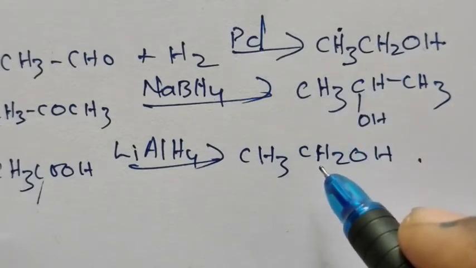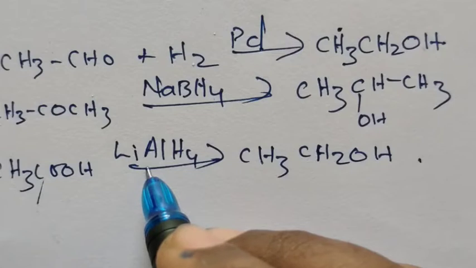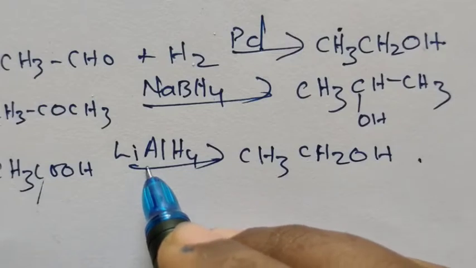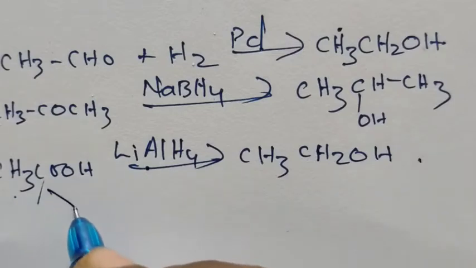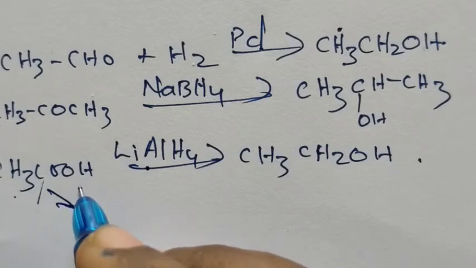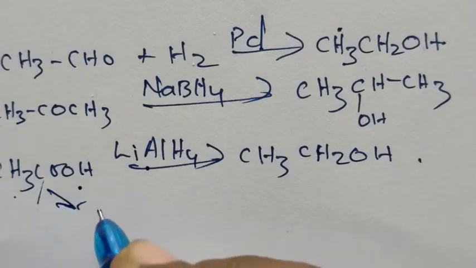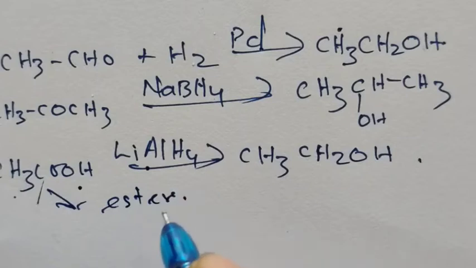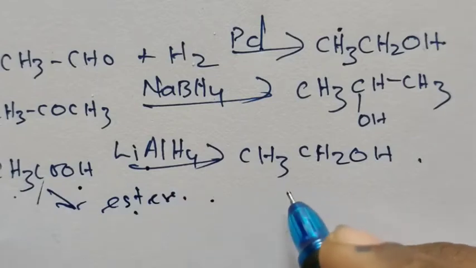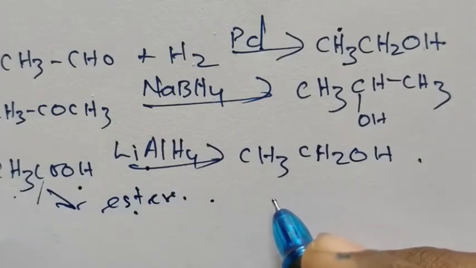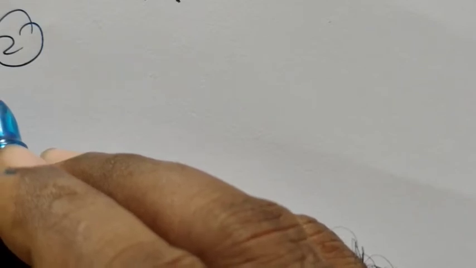One more point we studied is that lithium aluminum hydride is highly expensive. Therefore, usually carboxylic acids are treated with an alcohol and converted into the corresponding ester. This ester on reduction gives alcohol. Second method for the preparation of alcohol from carbonyl compound.